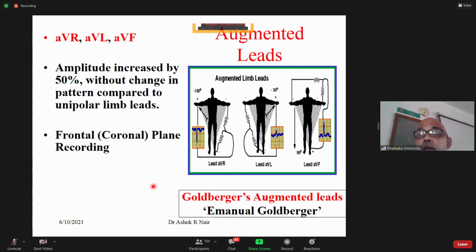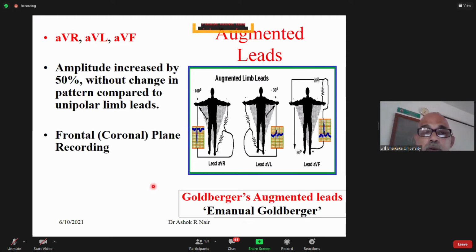Augmented leads, aVR, aVL, and aVF. Now what are these augmented leads? Augmented means the amplitude is increased. Previously there were VR, VL, and VF, the unipolar leads. Goldberger modified this lead system and formed a new lead system, which is called aVR, aVL, aVF.